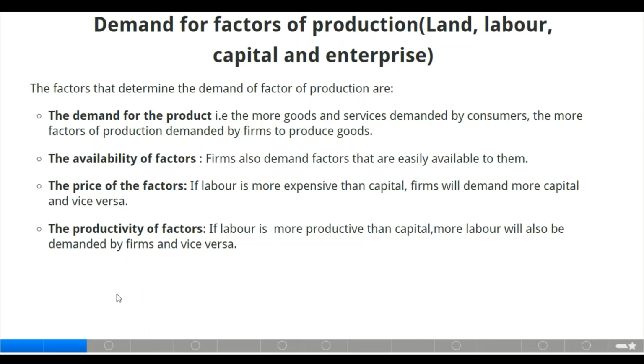At the same time, if capital is more expensive than labor, firms will demand labor more than capital. We also have the productivity of factors. If labor is more productive than capital, more labor will be demanded by firms and vice versa. Those are the factors determining the demand for factors of production.